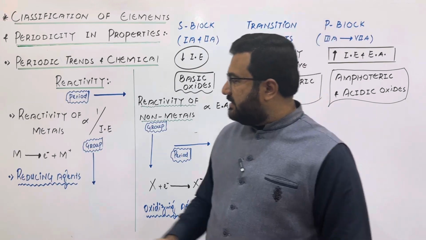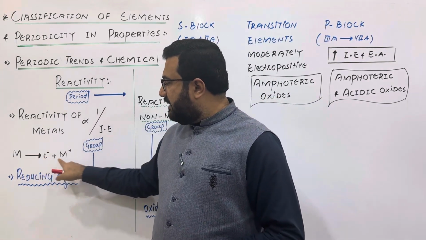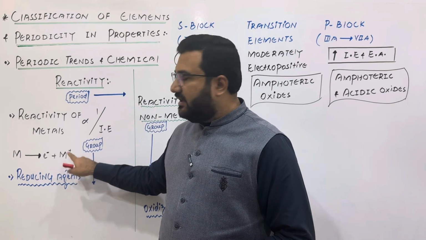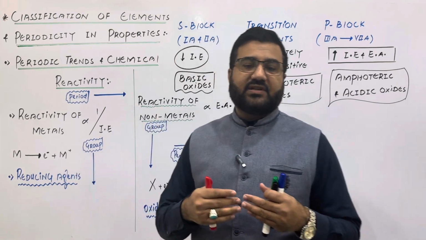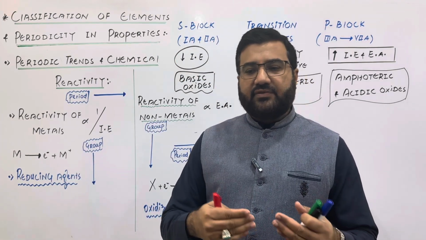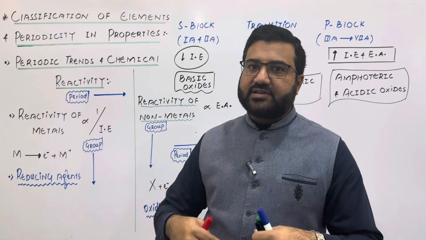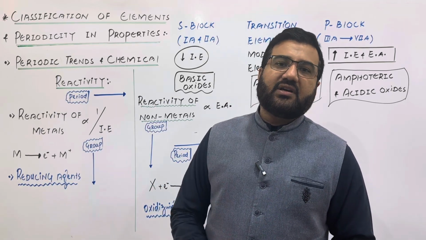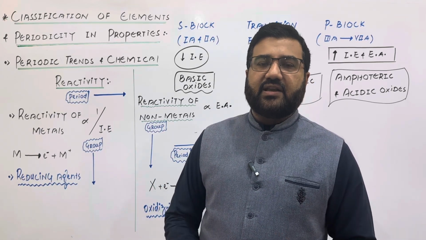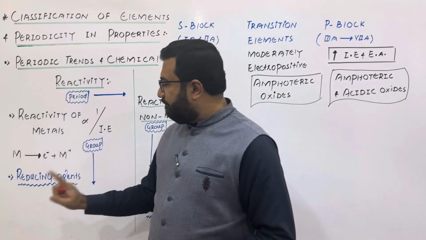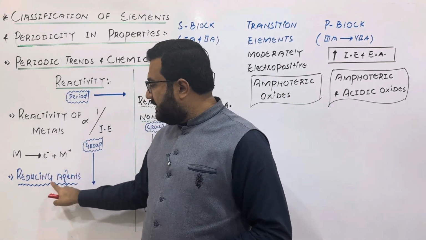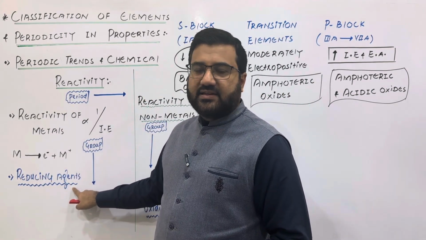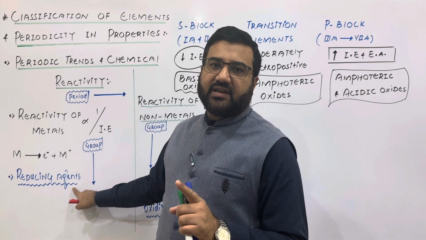Now, my dear students, when the metals lose electrons and form positive ions, it means they are self-oxidized. After losing electrons, they are self-oxidized and they will reduce the other chemical species reacting with them. So that's why we say that all metals are self-oxidizing, but they are reducing agents.